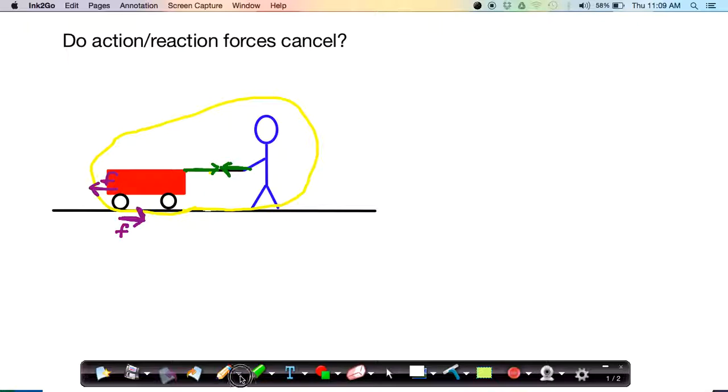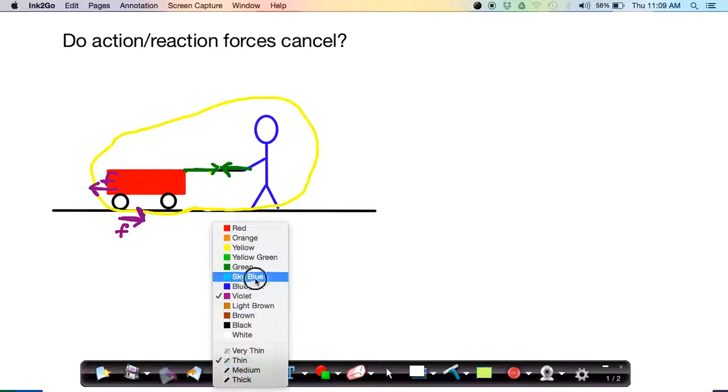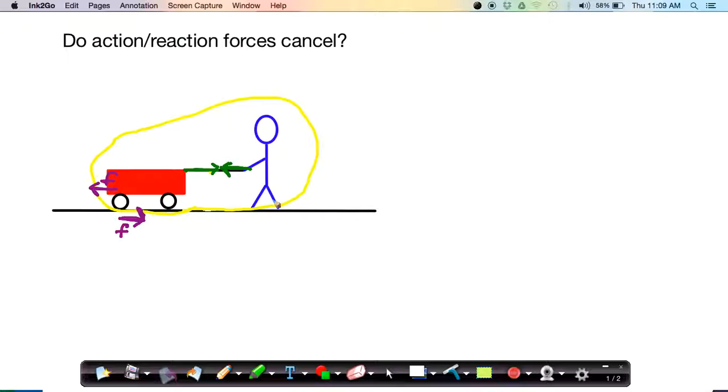There's a third action-reaction pair that we're interested in here as well. The person, as they walk, will push back on the earth. So we're going to label that capital F. And the reaction force here would be that the earth pushes forward on the person. Now we would have weight vectors and normal vectors, so the gravitational force and the normal force on both the wagon and the person here as well. But we're going to ignore those forces because they're going to cancel out, and it is going to cause our diagram to become very cluttered very quickly. So we're going to leave those out for now.